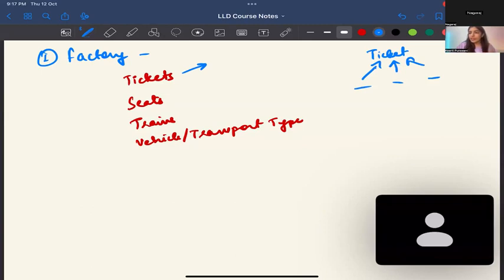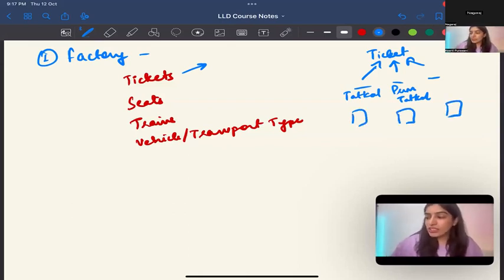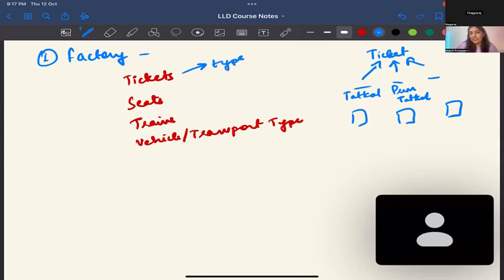Second AC, Tatkal ticket, Premium ticket, Premium Tatkal. Okay, so yes, we agree that we can use this, but do we really need factory? Do we really need different classes? We could just keep a type inside the ticket itself. Also, ticket would be an attribute of your vehicle type, right?